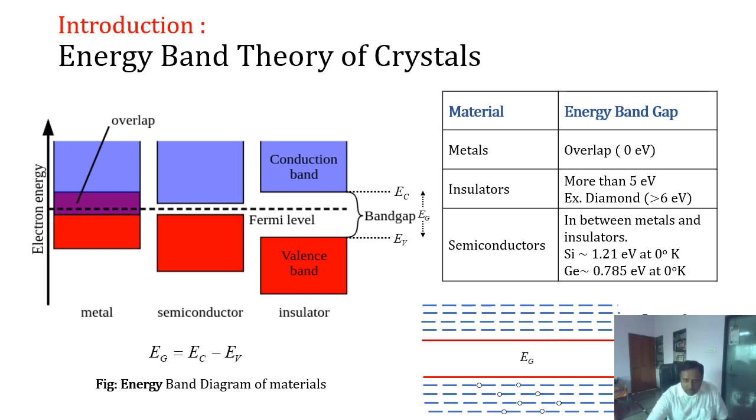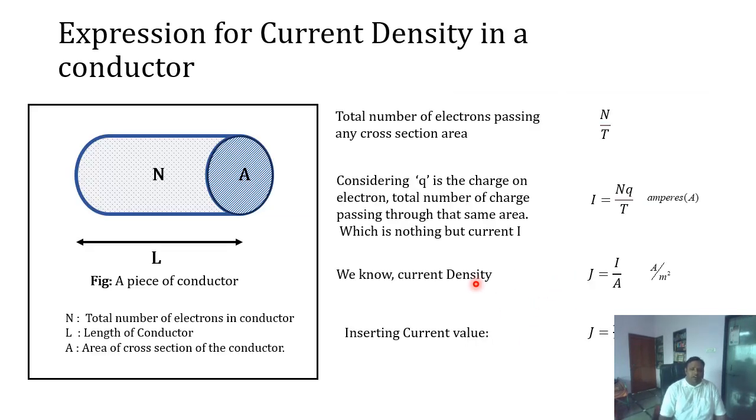So we will now derive the conductivity equation for any conducting material. This is a piece of conductor. Deriving this conductivity equation, we'll find how to calculate the conductivity of a semiconductor. This is a piece of metal having cross-sectional area A.